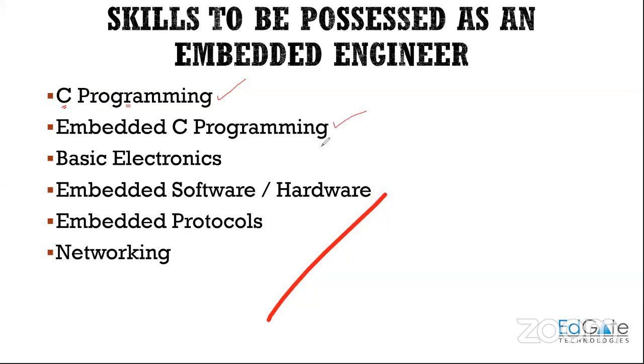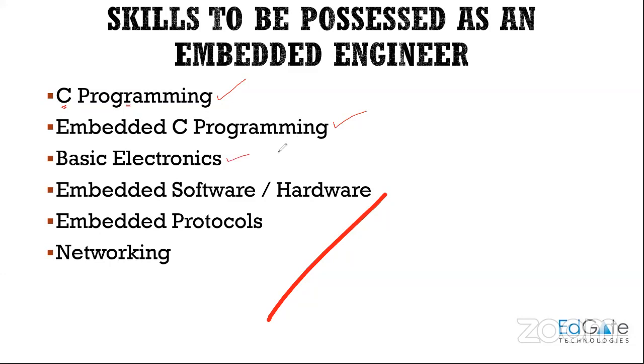It is 90% similar to C programming, but embedded C has a few extra features, and a few features from C programming have been removed. So embedded C programming has to be known, such as API level programming, register level programming. The syntax will be very much similar to C programming, right?